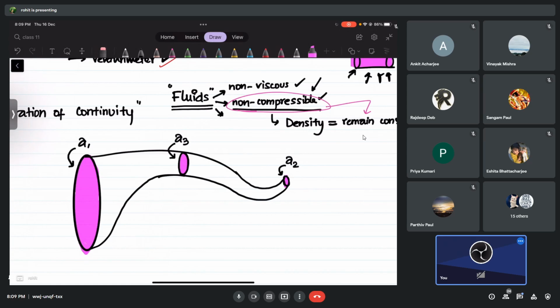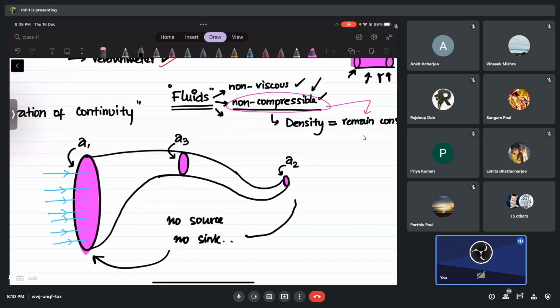Okay, see, the liquid that we are talking about, okay, is going to enter this pipe, let's say from this end, which is your cross section A1, and there is no source or sink. Let's be clear with that. Okay, no source and no sink in between the pipe. Between this and this, there is no source and no sink. That means no water can come from anywhere except the cross sectional area A1, and no water can leave from here.